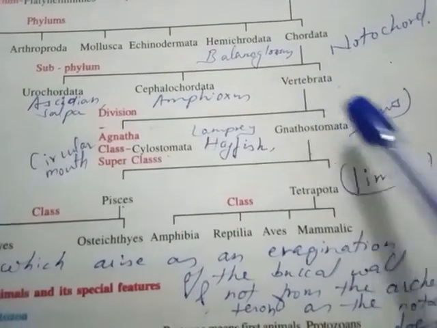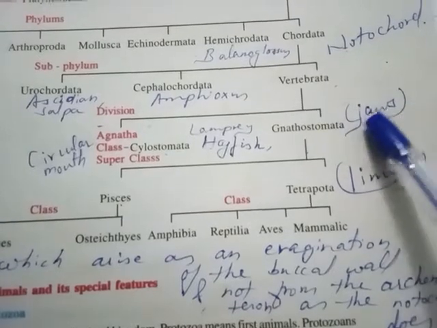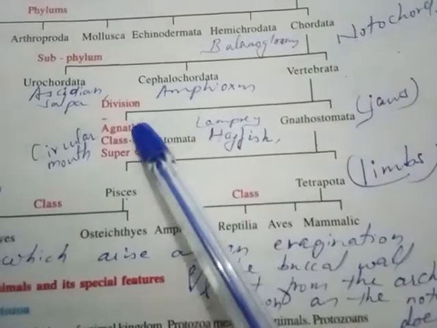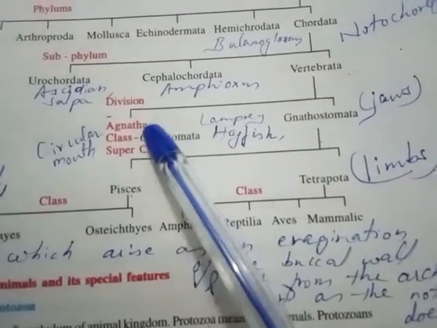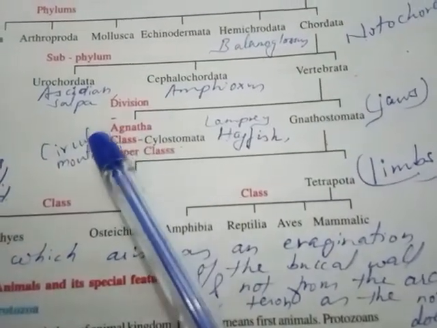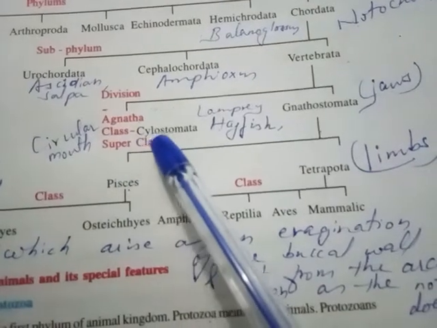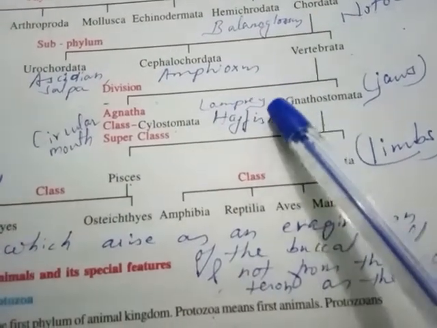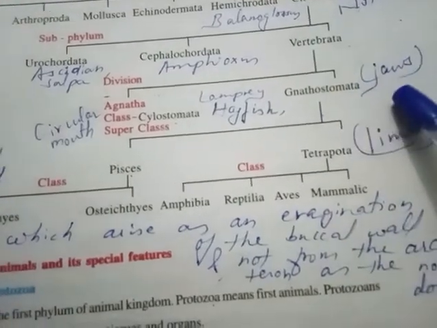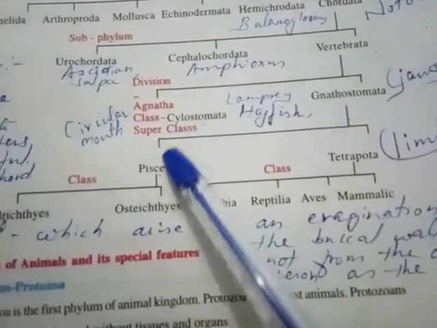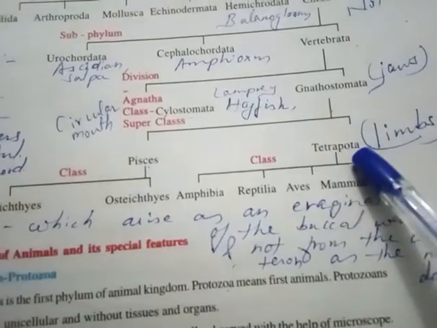Now vertebrata, depending upon the presence of jaws, are classified into Agnatha and Gnathostomata. Agnatha do not have jaws, their mouth is circular, so they are called cyclostomata. Example, lamprey and hagfish. While gnathostomata, which have jaws, are again classified into Pisces and tetrapoda.